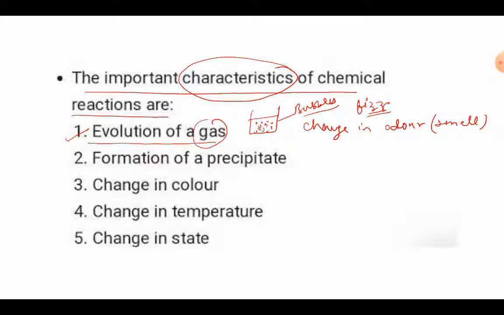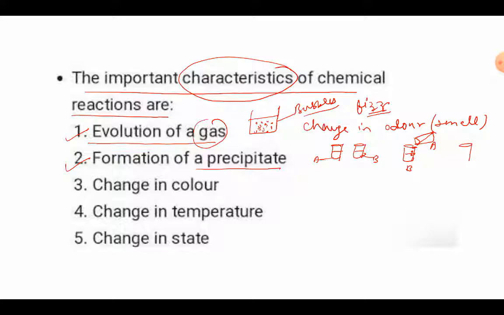Then the second characteristic that a chemical reaction has taken place is the formation of a precipitate. Now what is a precipitate? Suppose that we have taken two test tubes, and in both the test tubes there are solutions A and B. They are two different solutions, they are colorless. Now test tube B is kept as it is, and test tube A is put above it, so that the solution of A comes and mixes into that of B.